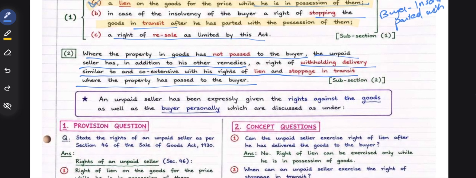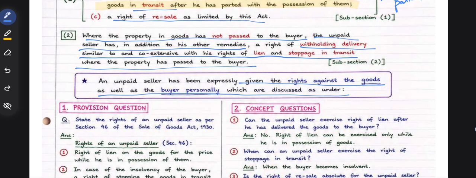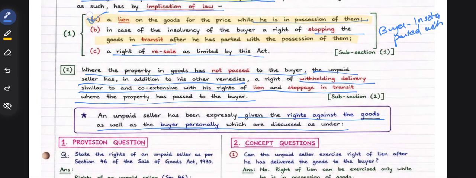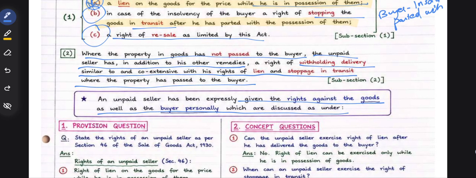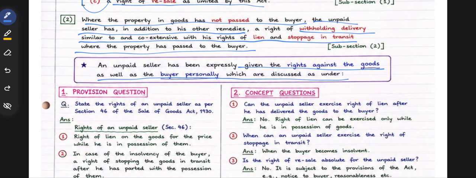So when the property has not passed to the buyer, he has the extra right of withholding the delivery. The unpaid seller has been expressly given rights against the goods as well as against the buyer personally, which are discussed as under. He has rights against the goods, which are the right of lien, the right of stoppage in transit and the right of resale. Against the buyer he has rights called the right for price, the right for damages and the right for interest.